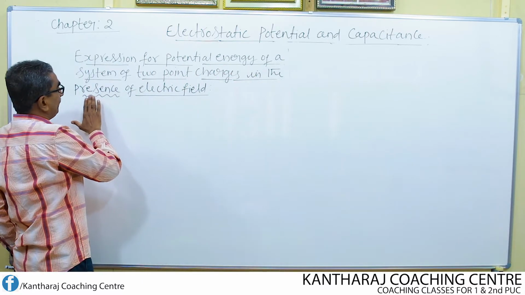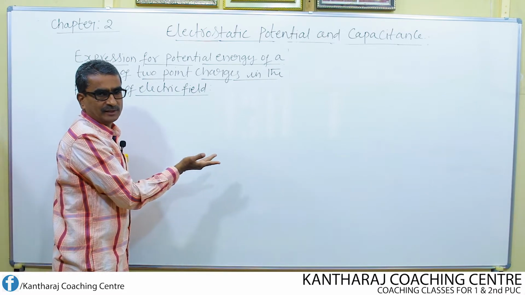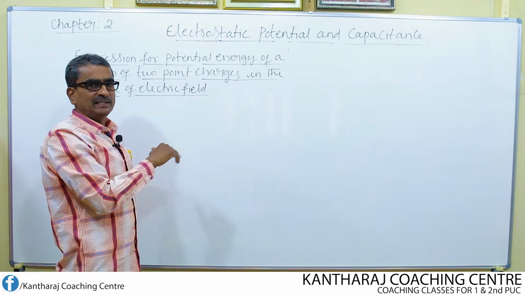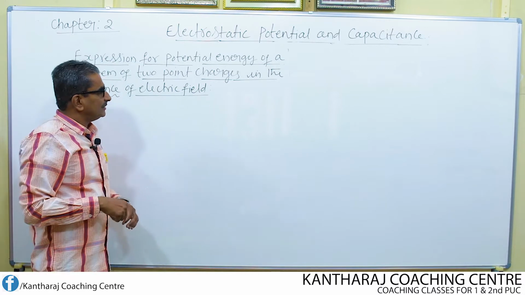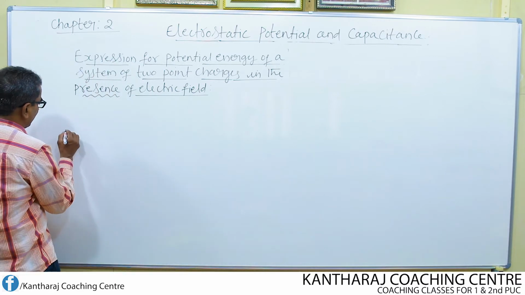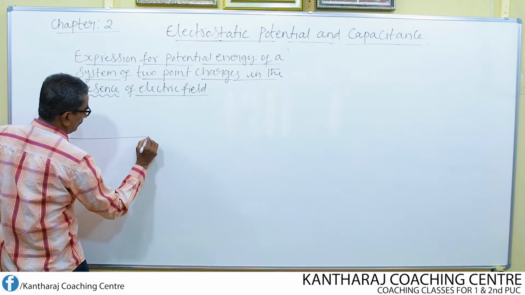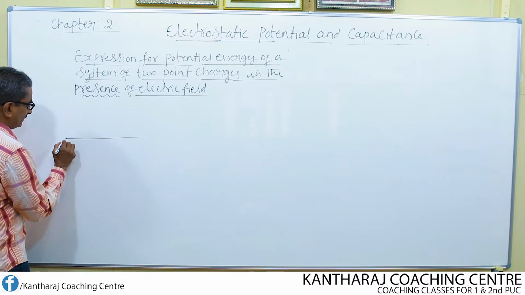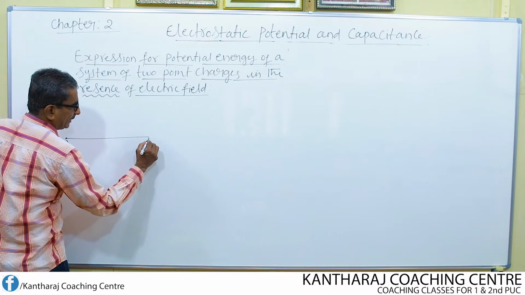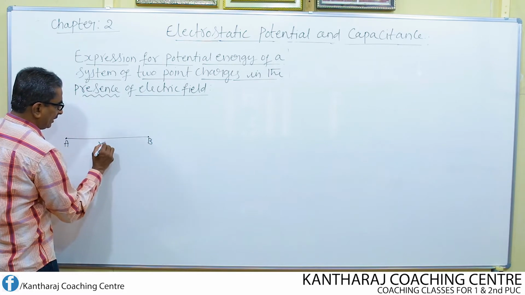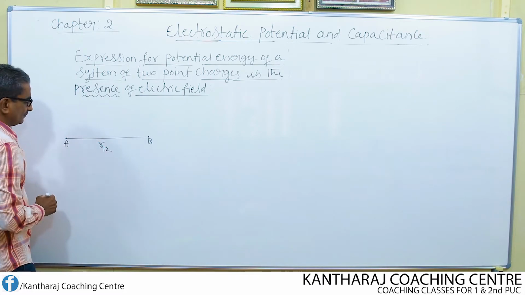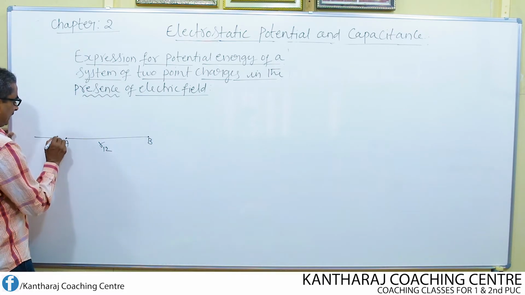Now we shall derive the second equation, which is nothing but the potential energy of a system of 2 point charges in the presence of electric field. The previous one is in the absence of electric field. So once again I choose like this, 2 points A and B separated by distance R12. Let E be the electric field.